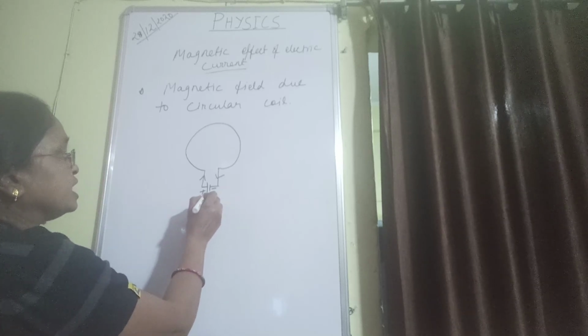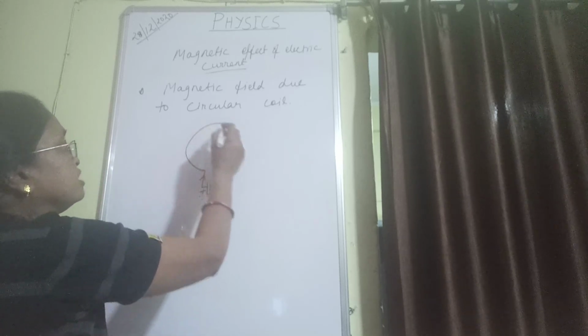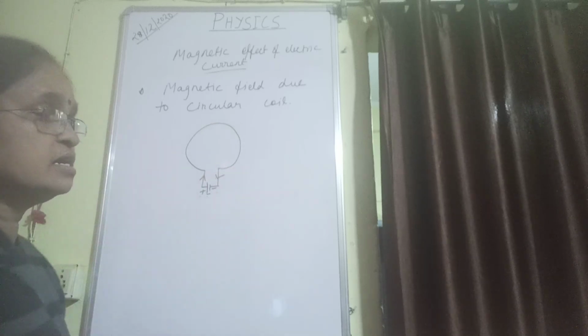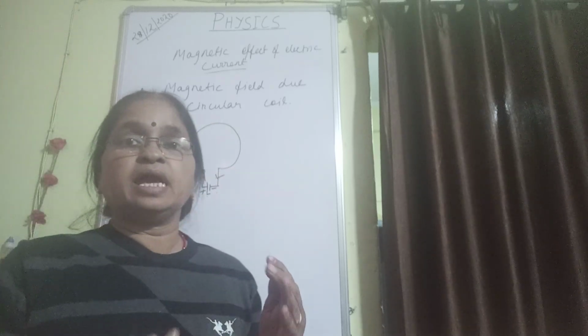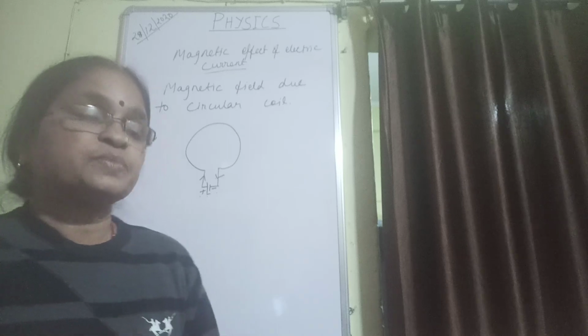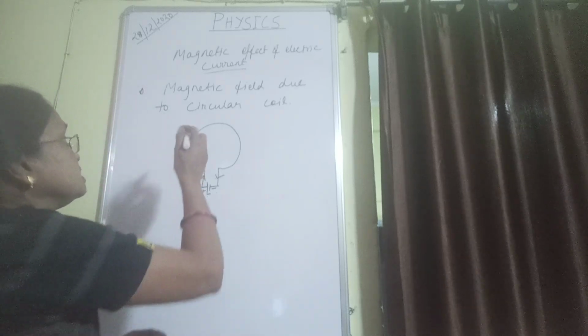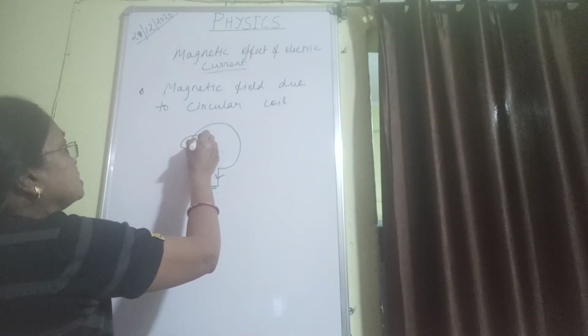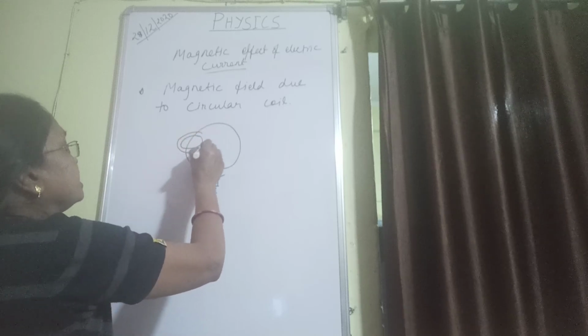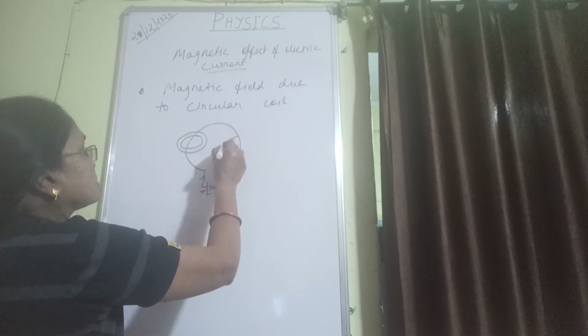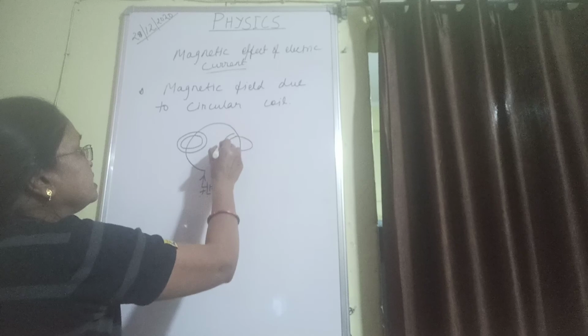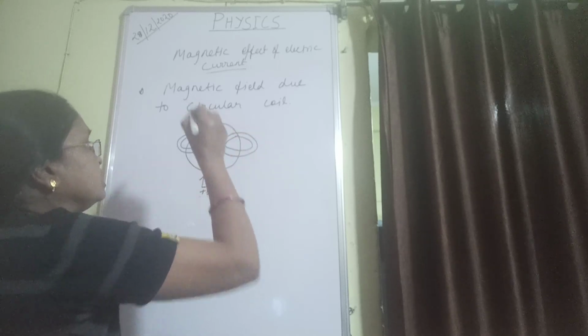As soon as we connected the cell, the current started flowing. As the current started flowing, as Hans Ørsted discovered, a magnetic field is produced around this current carrying conductor, and this magnetic field is in a closed continuous curve.